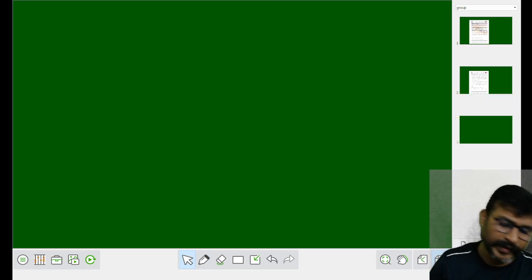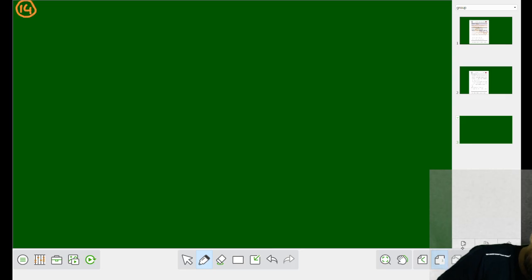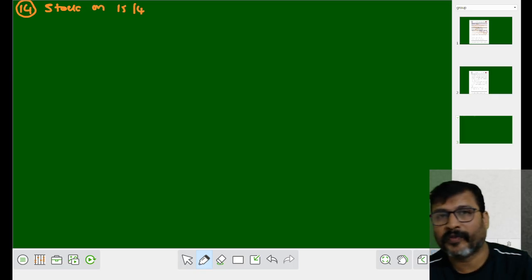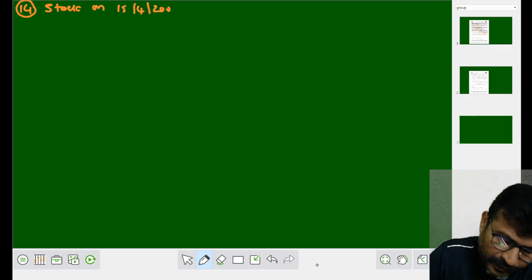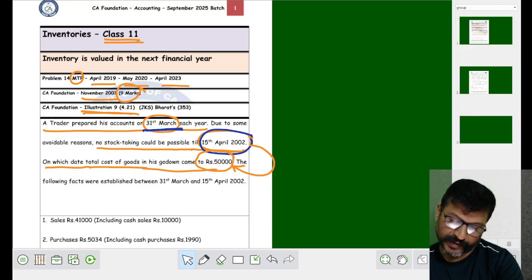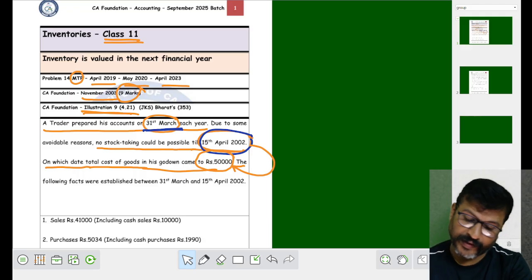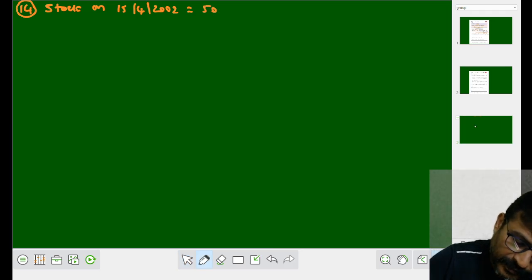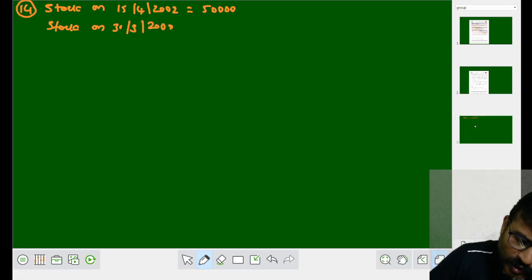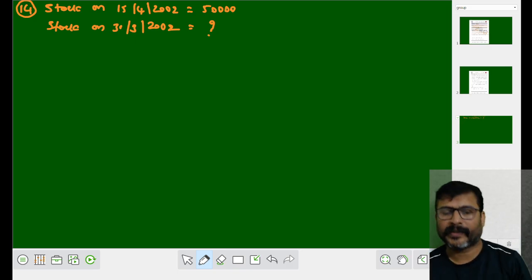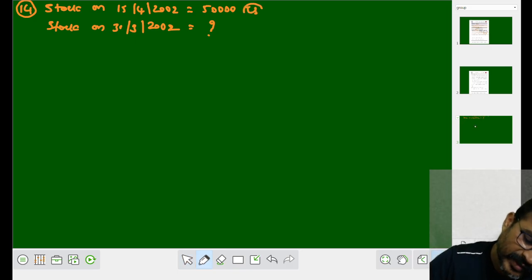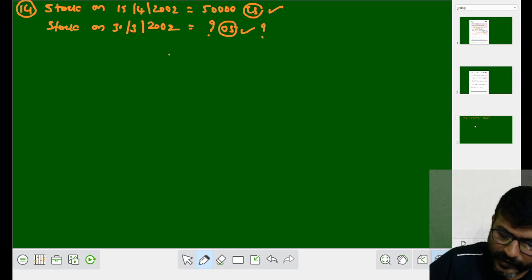So let us write a format. Problem number 14, right? Stock on 15th April 2002. How much, my dear students? It is an amount of rupees 50,000. Now obviously you have to calculate the stock on when? On 31st March 2002, that is question mark. Based on the date, we can say that this is your closing stock and this is all about your opening stock. Opening stock is question mark.